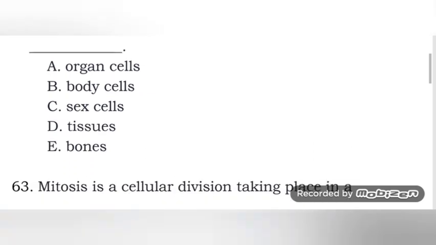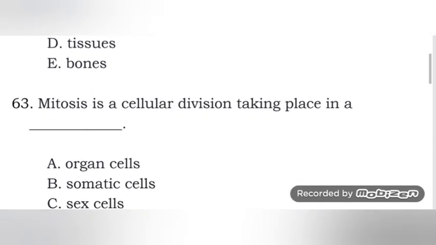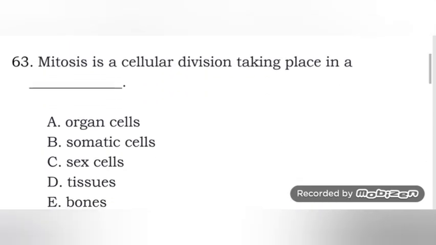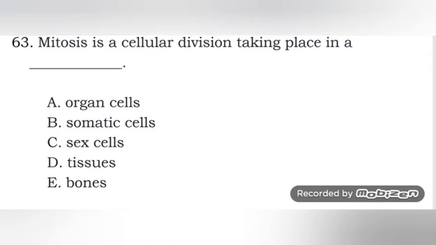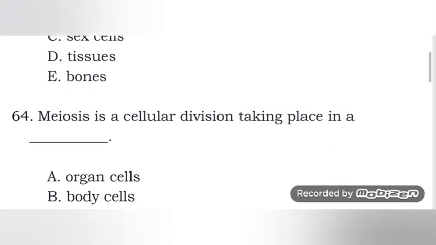Next one, mitosis is a cellular division taking place in: organ cells, somatic cells, sex cells, tissues, or bones. It's somatic cells. As I've said, mitosis is cell division in the body cells, or somatic cells.